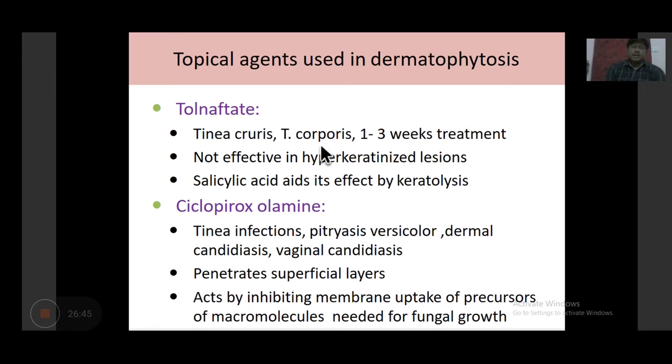Remember, agents available as ointment and cream, which are useful in tinea infections and candidiasis, can be used topically. It penetrates the superficial layer and is useful in tinea and candidiasis. And it acts by inhibiting membrane uptake of precursors of macromolecules needed for fungal growth. This is a simple single-line mechanism of action which is known so far for ciclopirox olamine: it acts by inhibiting the membrane uptake of precursors of macromolecules needed for fungal growth. So they are static in nature.